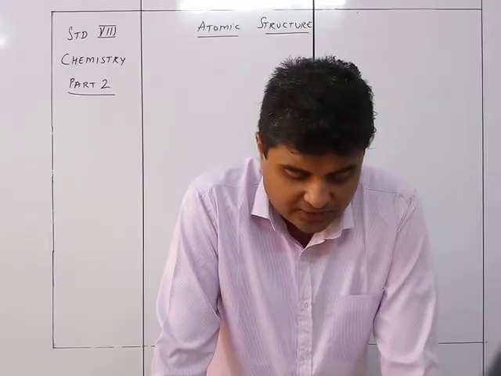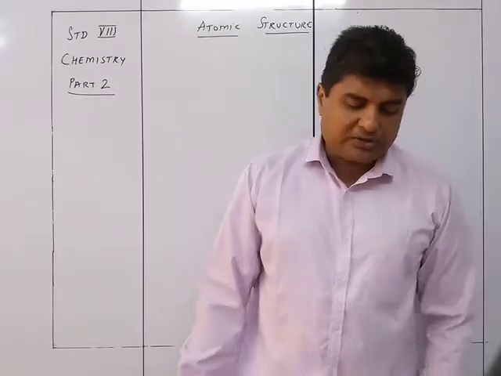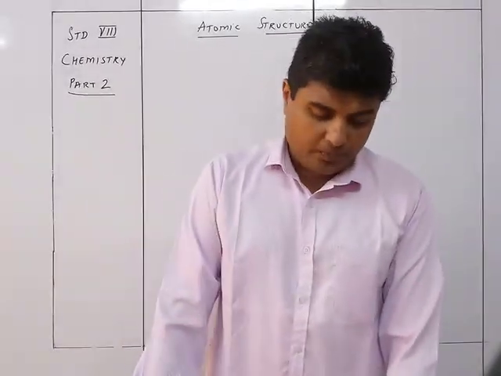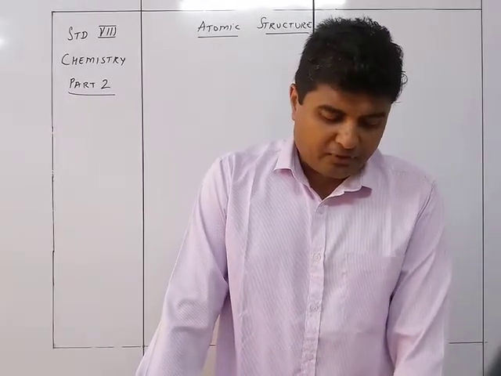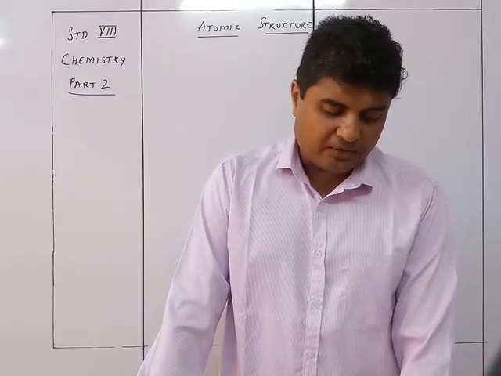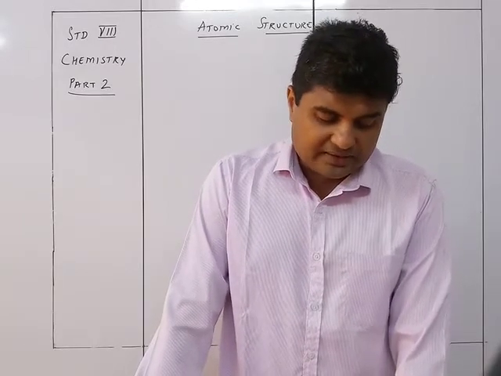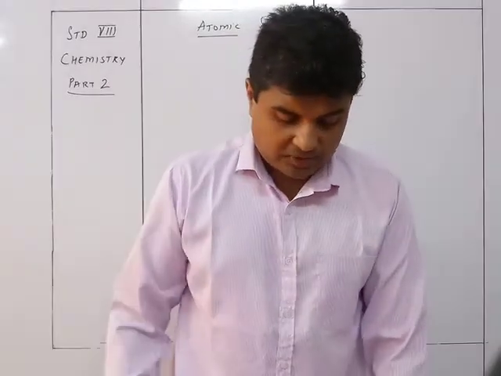So for this he took his cathode rays, and Goldstein used a modified cathode ray tube with a perforated cathode. He observed a new type of rays produced from the anode passing through the holes of the perforated cathode. These rays were called anode rays. So what he did was that